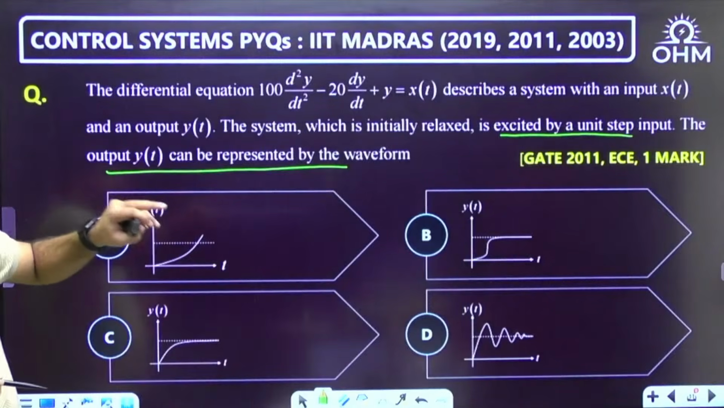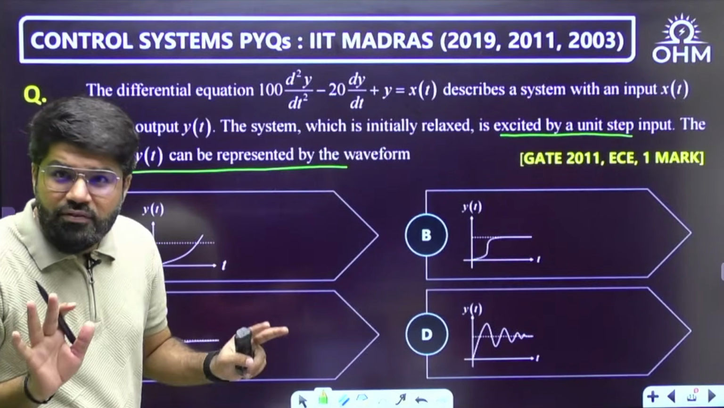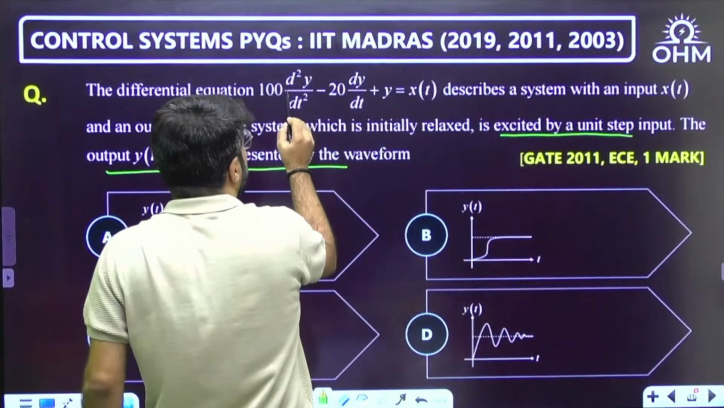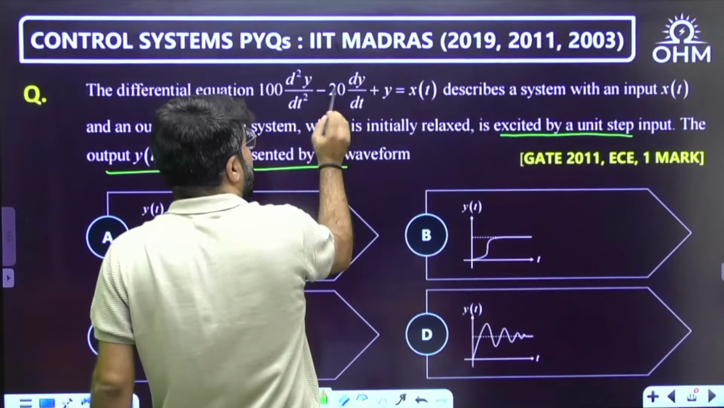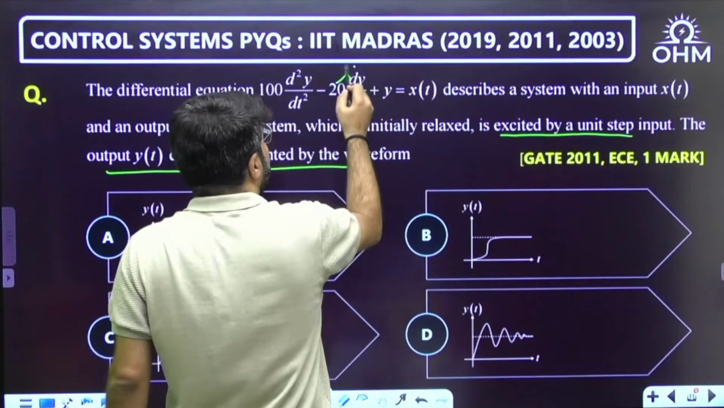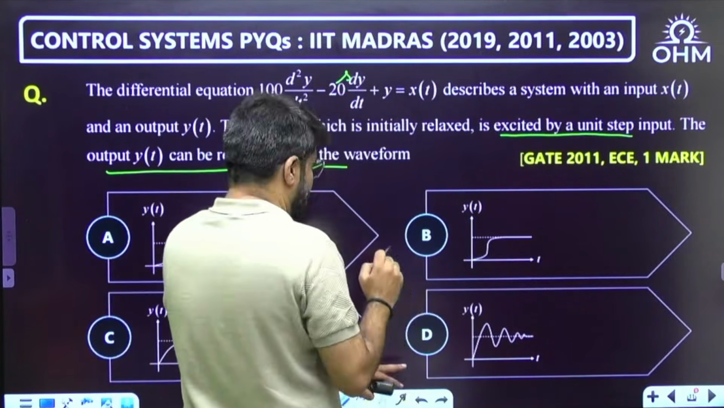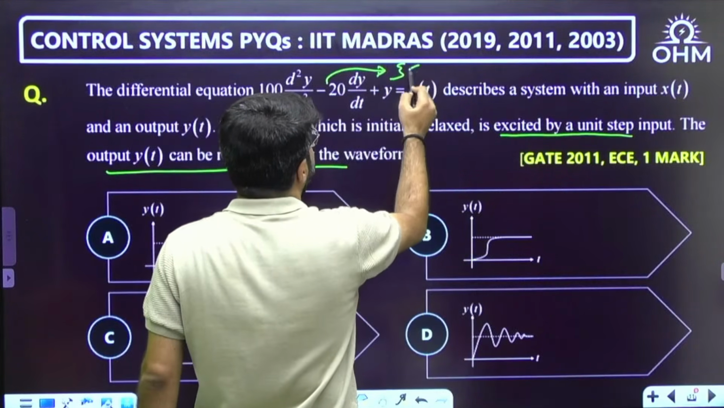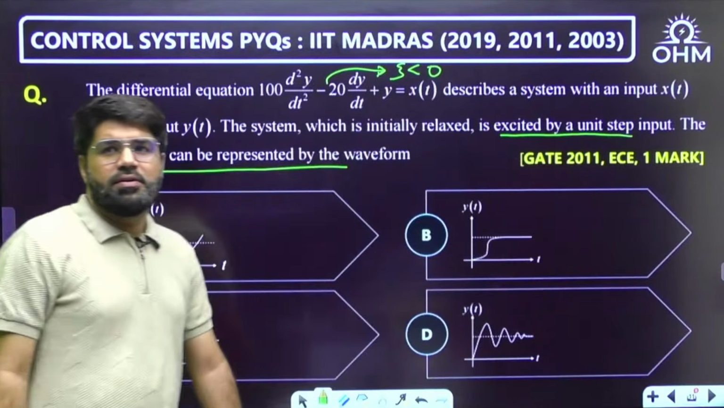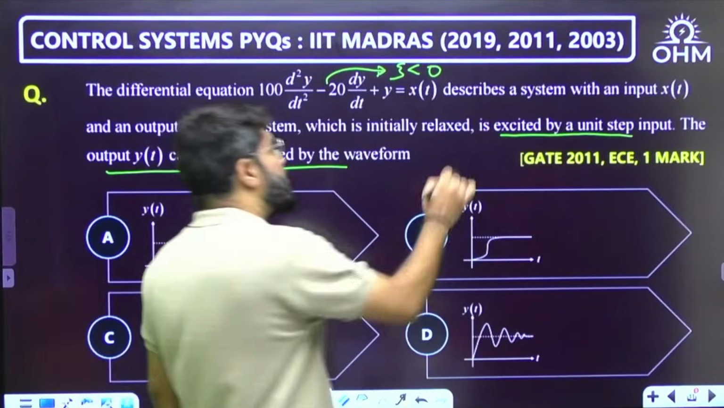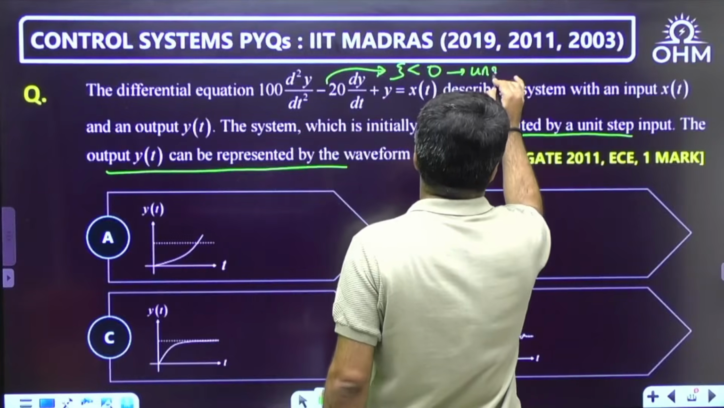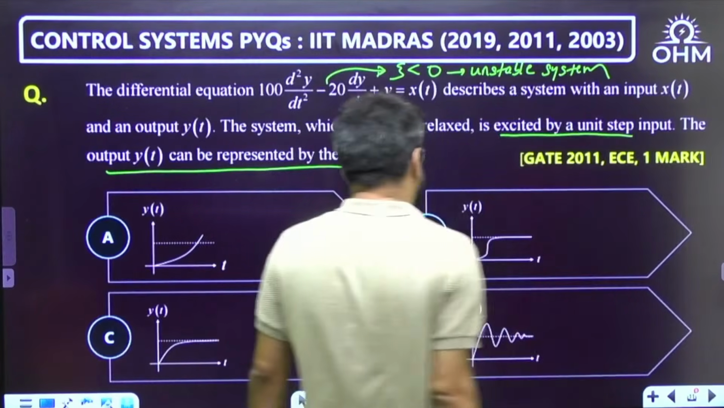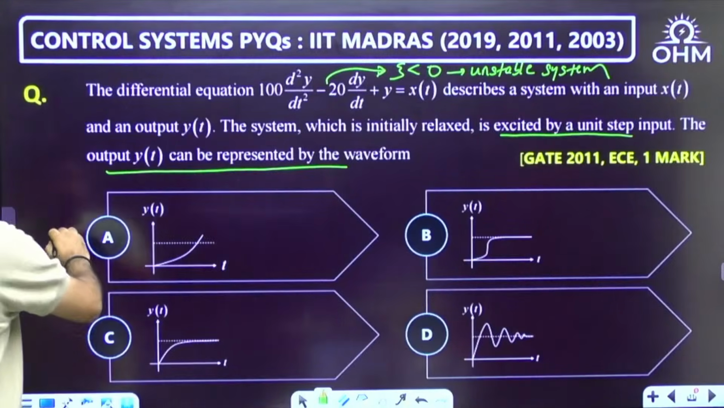Now see, when you convert to the S domain, if you are finding the transfer function, the second derivative will correspond to S square, and the first derivative will correspond to S. Because this corresponds to S and its coefficient is negative, this indicates that zeta is negative. Zeta negative represents an unstable system. The output will become unbounded. It will grow with time.